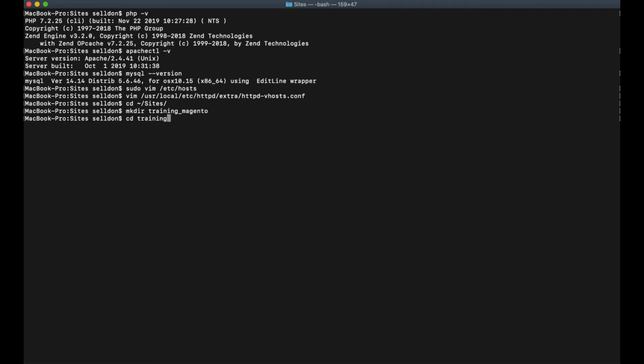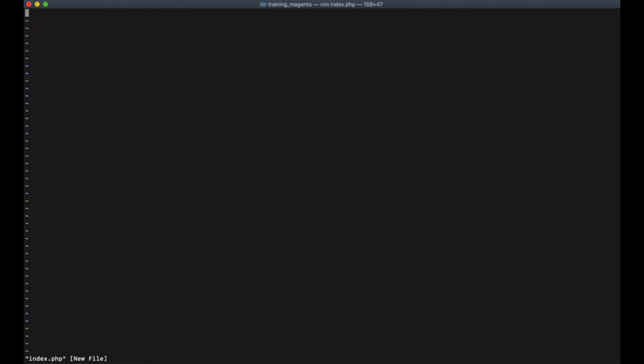Let's go inside this folder and let's create some test file, index.php, and let's set some check information. Let's say hello world.